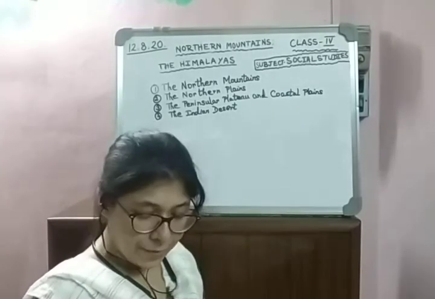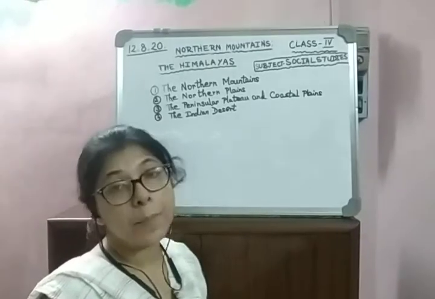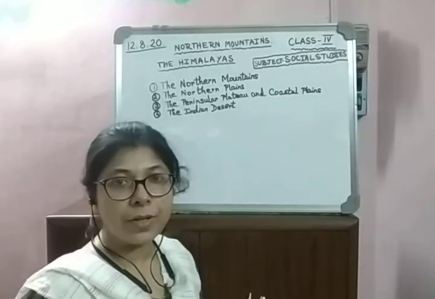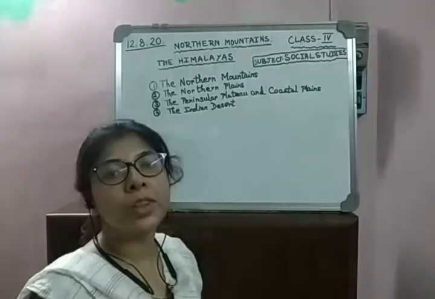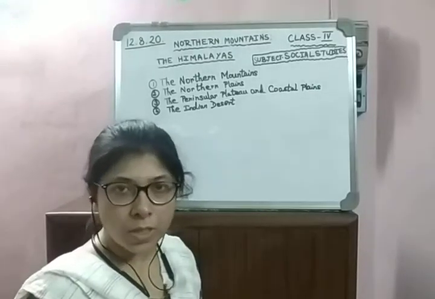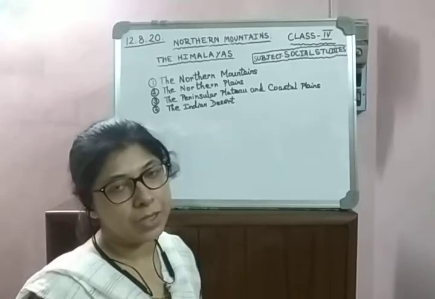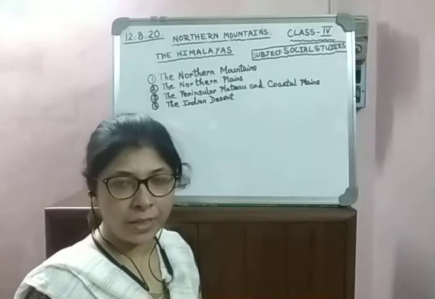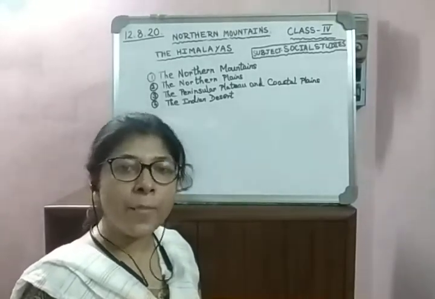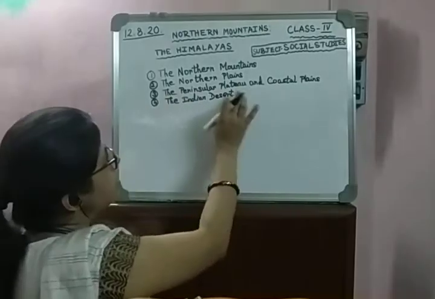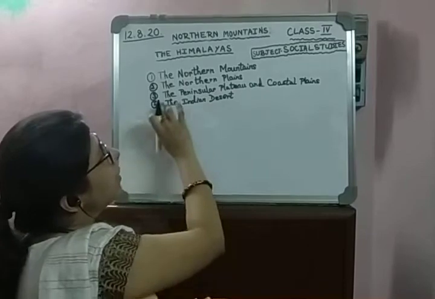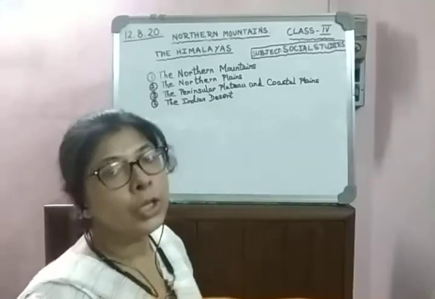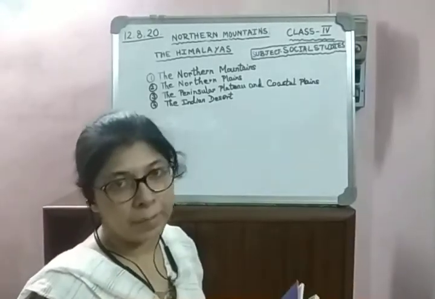Open to page number 85 and look into the chapter, the Northern Mountains or the Himalayas. We know that India is a vast country and it has all the important or the major landforms in it. That is the mountains, the plateaus, the plains and the desert. We have already learned about the major landforms. The landmass of India is divided into a number of divisions. The first is the northern mountains, the second is the northern plains, the third is the peninsular plateau or the coastal plains, and the fourth is the Indian desert. Today we will do the northern mountains or the Himalayas.